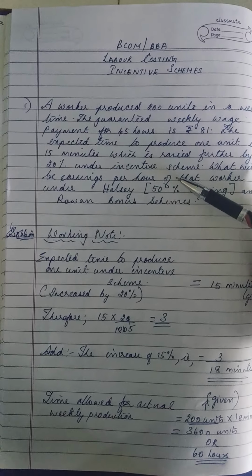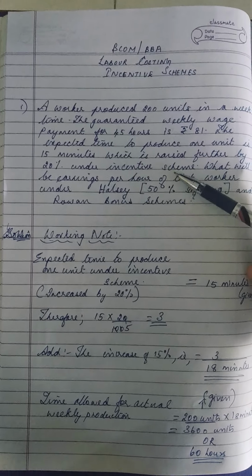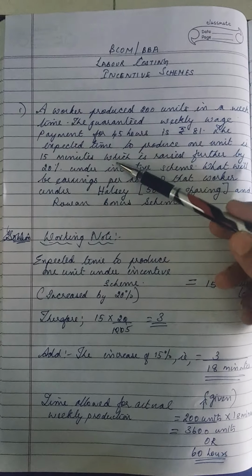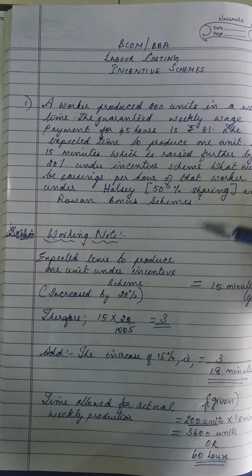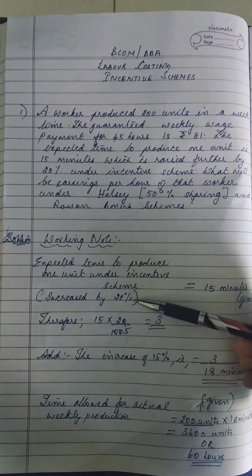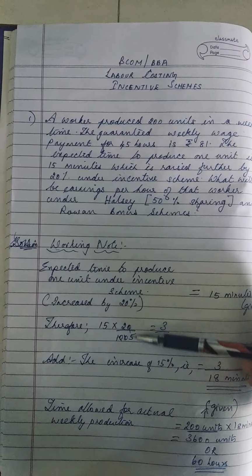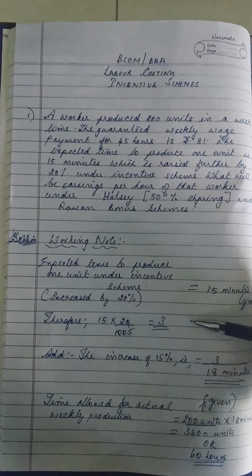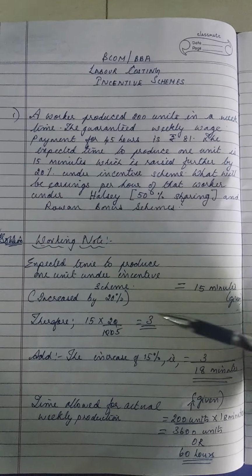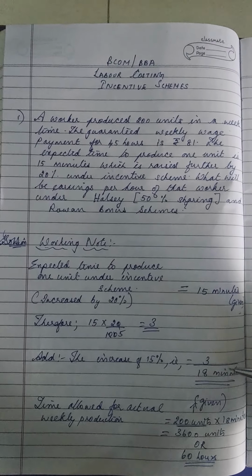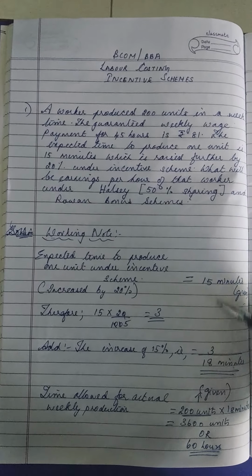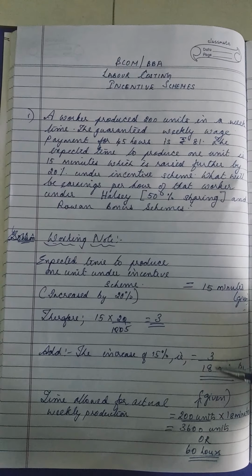Incentive schemes means Halsey and Rowan, so we increase the 15 minutes by 20%. 15 into 20% is 3. So 15 plus 3 gives 18 minutes.